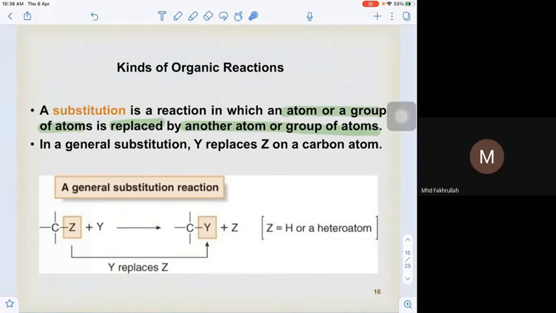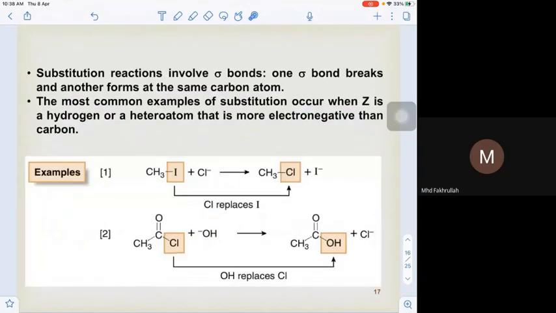When we have a saturated compound, it cannot undergo addition, but it can have this substitution reaction. Substitution reaction will involve the sigma bond. So one sigma bond breaks and another one forms with the same carbon atom, of course.